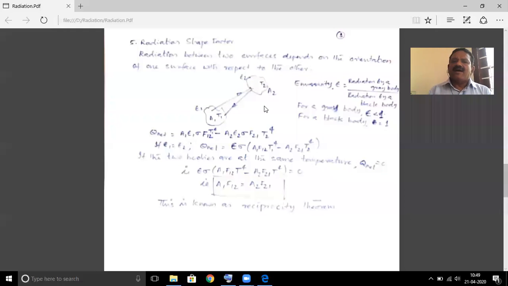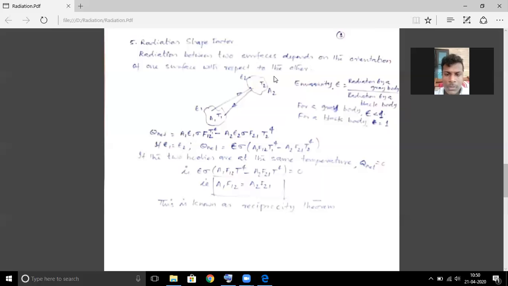F12 means the portion of the radiation emitted by the first one that is reaching the second. F21 means the portion of the radiation emitted by the second body that is reaching the first.